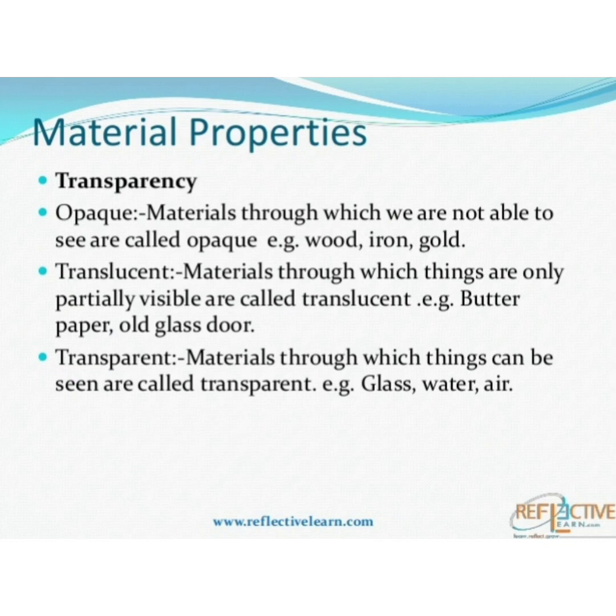So we can say that the materials through which we can see the objects clearly are called transparent materials, and this property of materials is called transparency. So glass is a transparent material. How do we define a transparent material? The material through which we can see all the objects clearly. It means they allow all the light to pass through them.